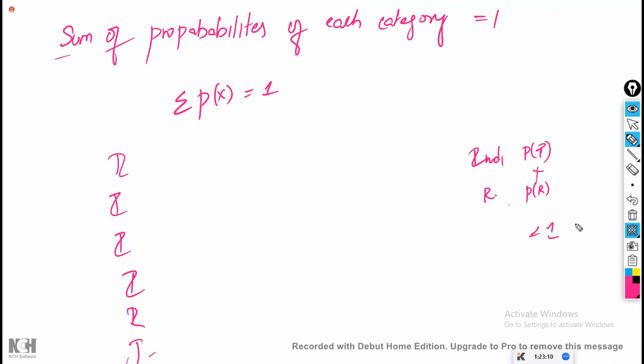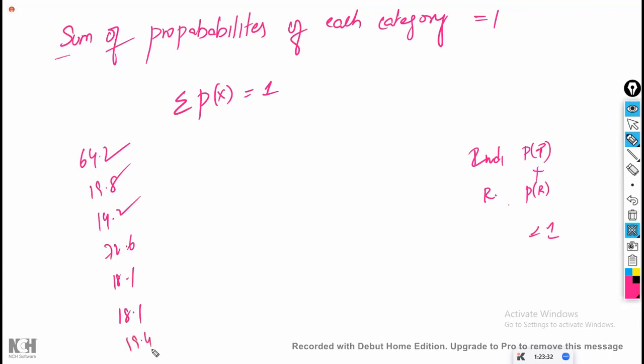First, you take each separate category and for each category you calculate the probability. Now, sir, this is categories, okay, a discrete variable. For a continuous variable, weights: 64.2, 19.8, 14.2, 72.6, 18.1, 18.1, 19.4. One example, repeat also. Whatever you want, you write. Now, first in this, what are the unique values? Write all the unique values. For each unique value, calculate the probability separately and combine. Automatically, it will be 1.